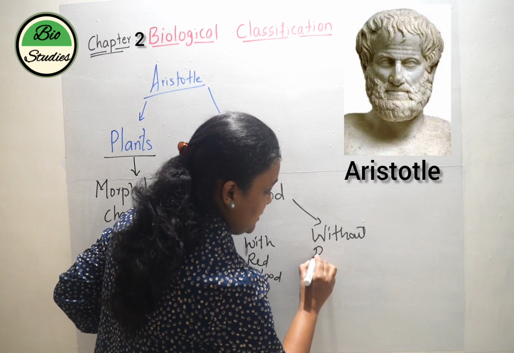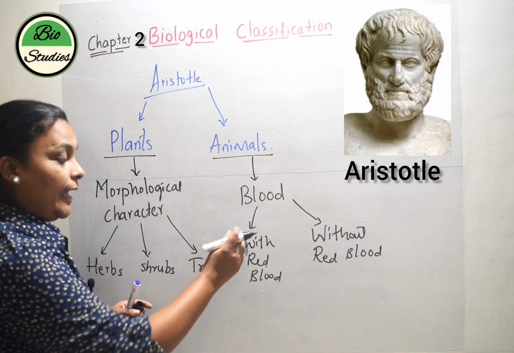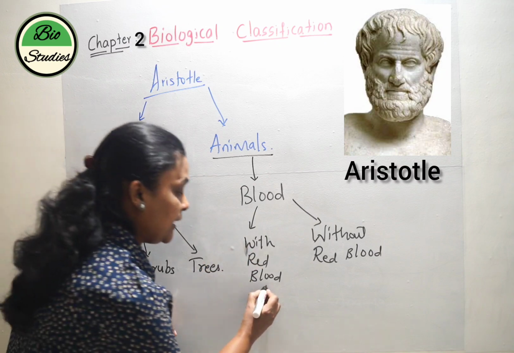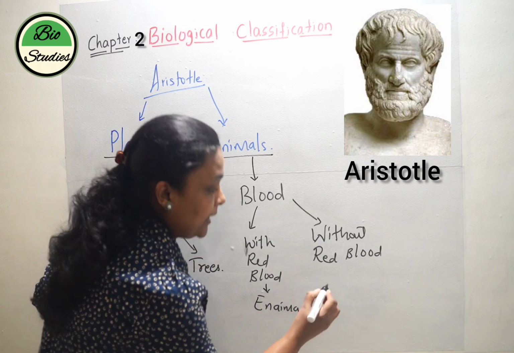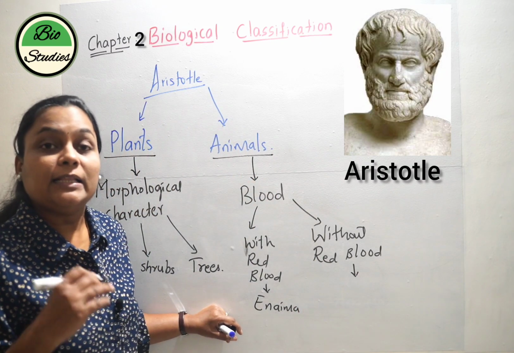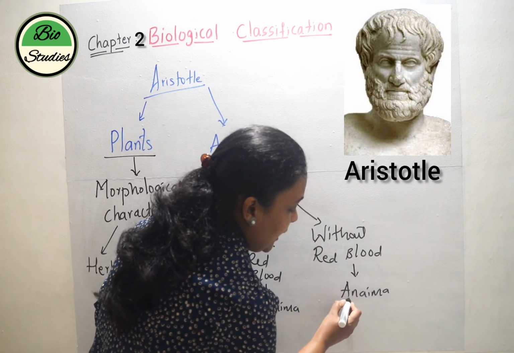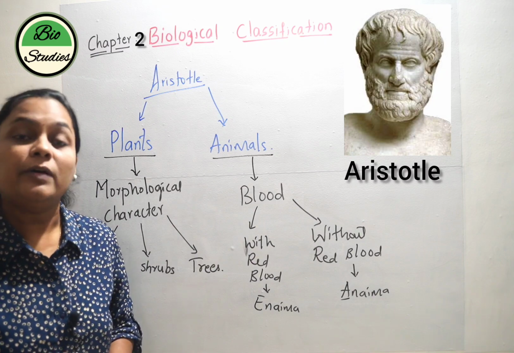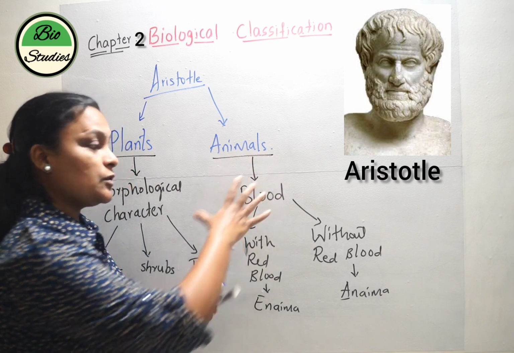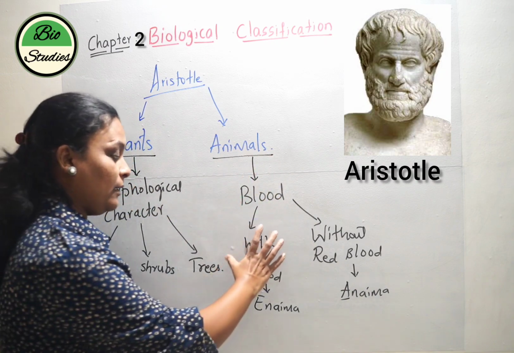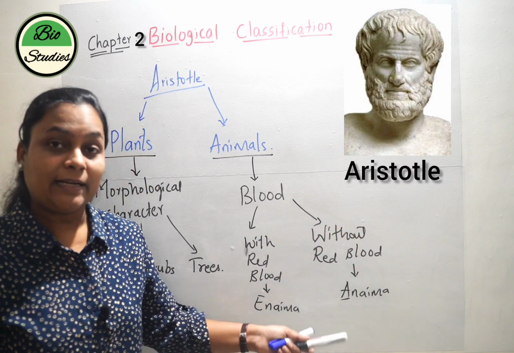The animals which have red blood are called enaima, and the animals without red blood are referred to as anaima. So 'a' refers to the absence of red blood. So based on the nature of blood, animals got classified into two types: the animals with red blood, that is enaima, and the animals without red blood, that is anaima.